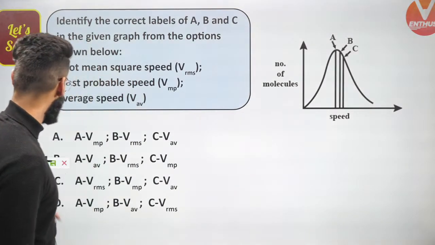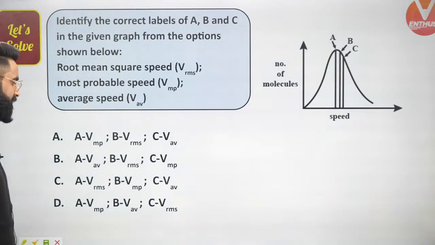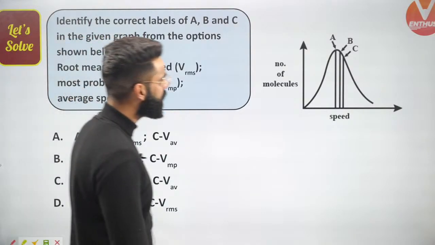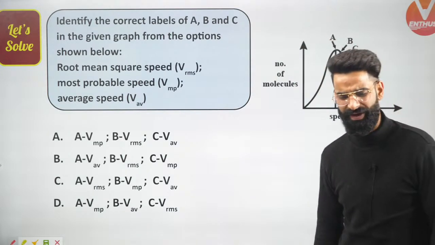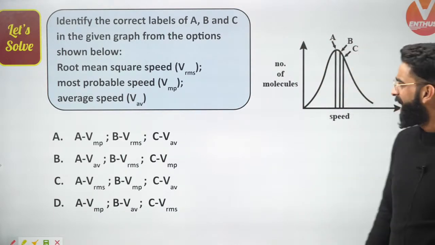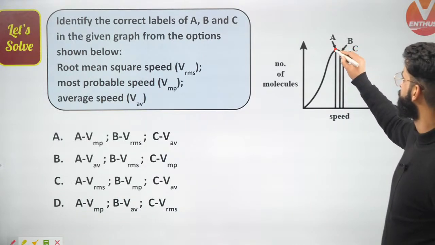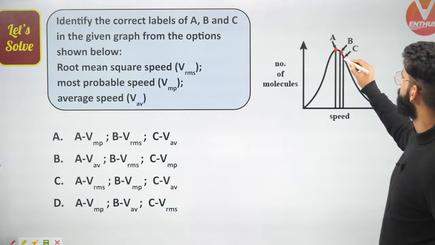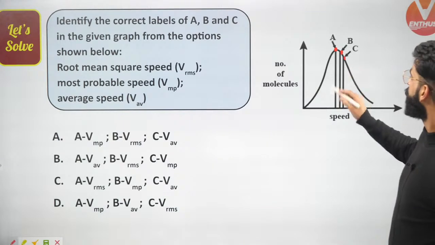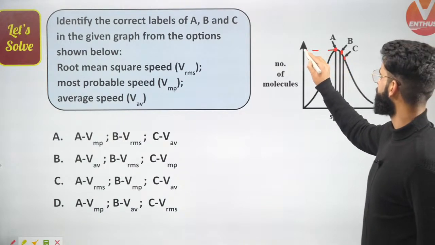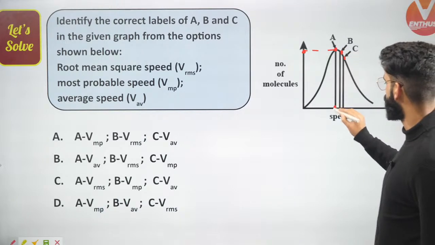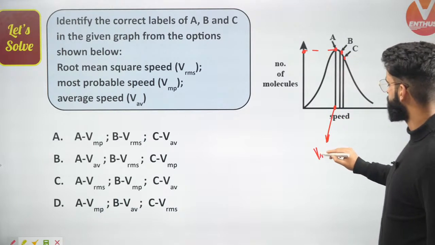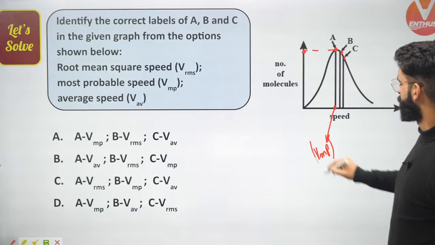What I need to check is which one is the correct one among all. Okay, I'm good with the distribution curve. If you remember, we have talked about this distribution curve in detail in states of matter. I'm given 3 points right here. Point A is this one, this is point B, this is point C. This point represents the maximum fraction of molecules and the speed possessed by the maximum fraction of molecules. That's what we call most probable speed.